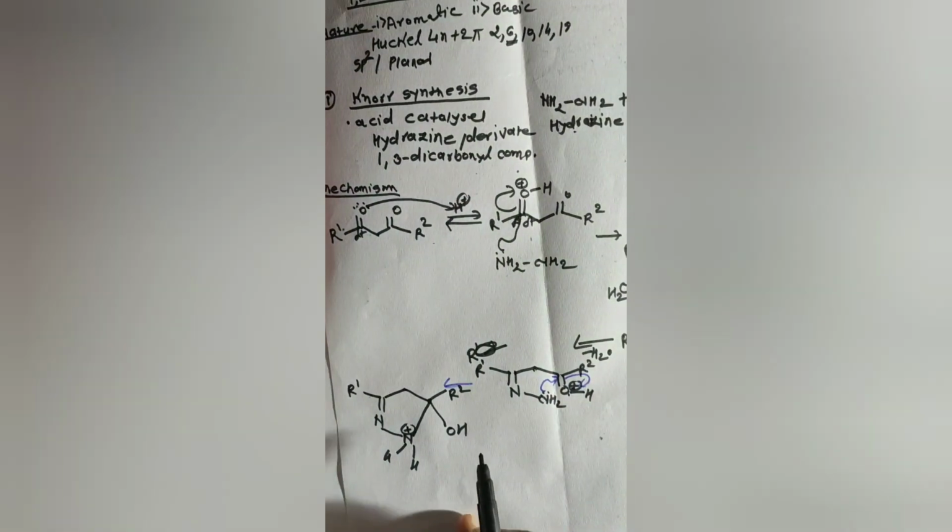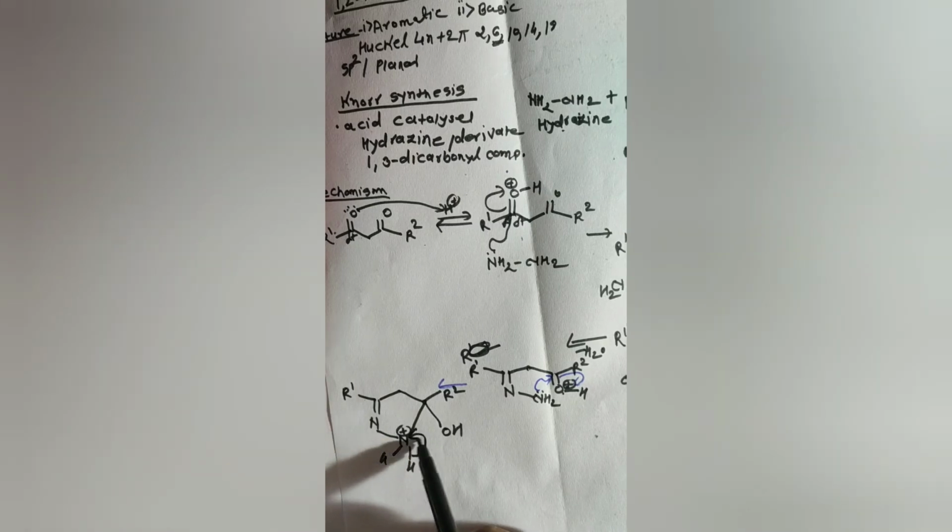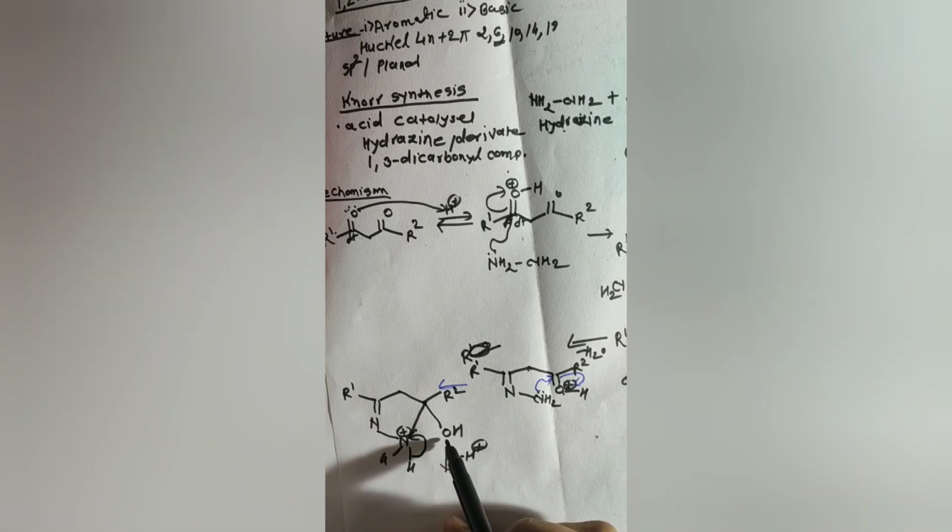Now, as before, the same operation can happen here. This nitrogen has a plus charge, so these two electrons will shift over the nitrogen, and this H plus will be released. This released H plus will again be abstracted by the lone pair of this OH.